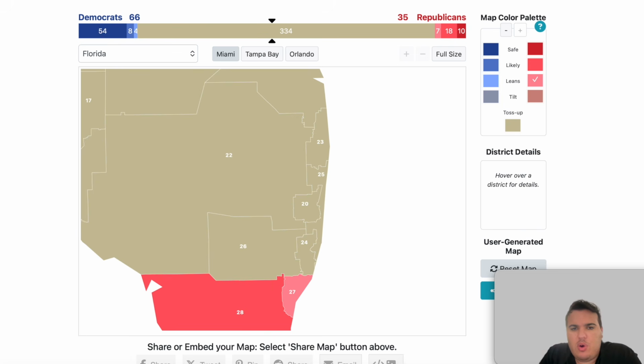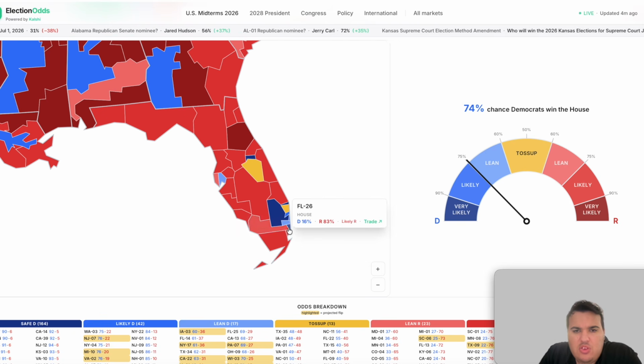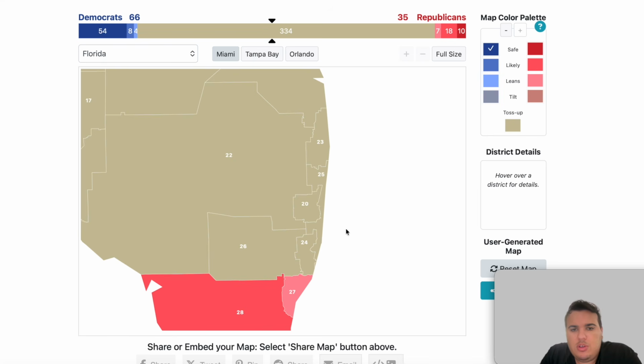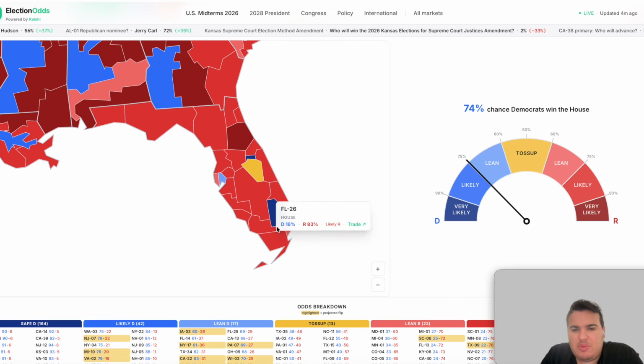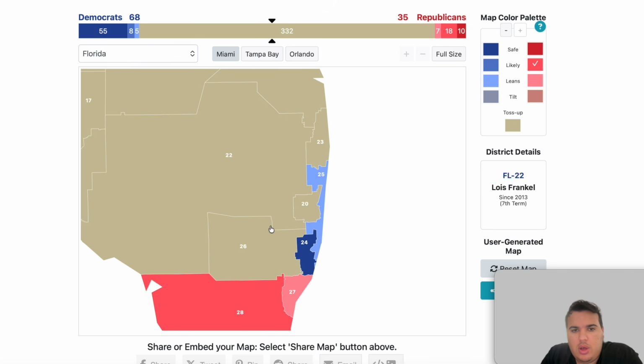The 24th and 20th here, the 24th is safe Democratic. The 25th is lean Democratic on the newly redrawn map. So we're going to put the 24 as safe. The 25th here, this is Debbie Wasserman Schultz district, is now lean Democratic. The 26th seat that's been redrawn is likely Republican. The 20th is safe Democrat. So we can put 26 likely.